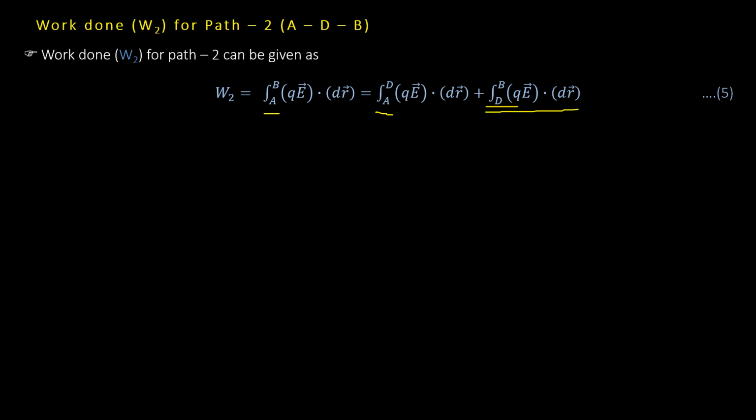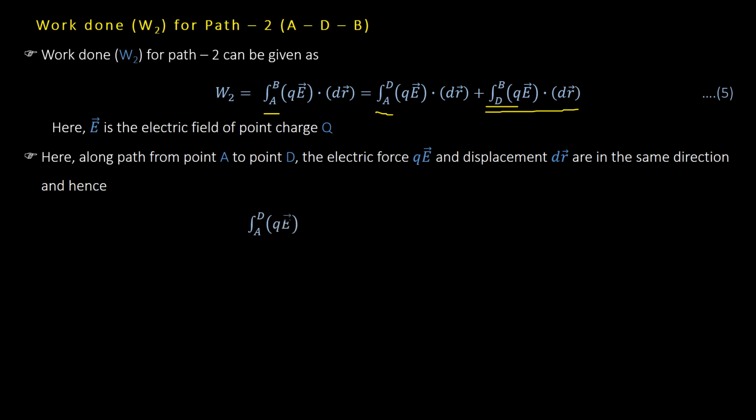As I said, for this path D to B, electric field and displacement both are perpendicular, so work done will be 0. This integration will be 0. So A to D, when we consider, electric field and displacement both are in the same direction, so cos theta is cos 0, that is 1.